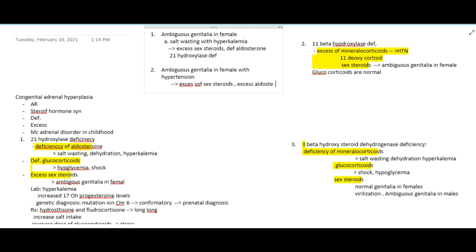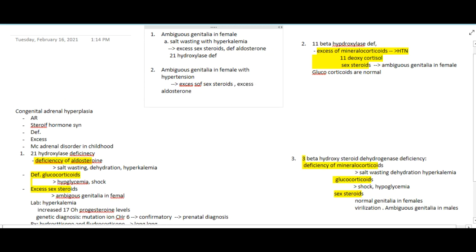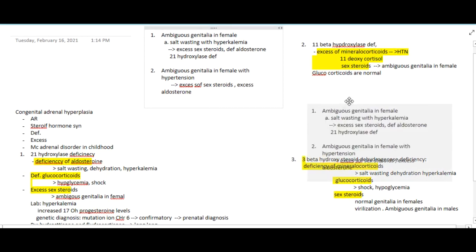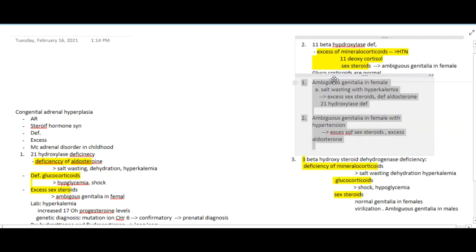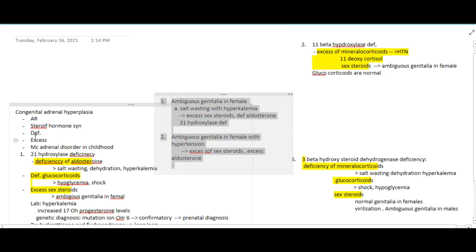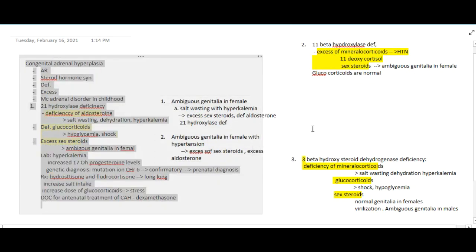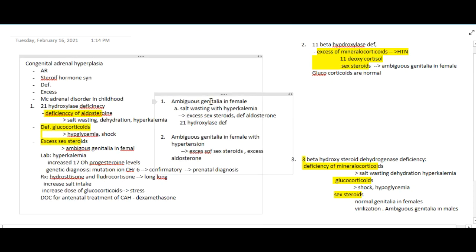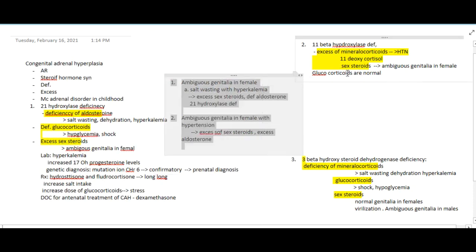So there is excess of both mineralocorticoids, that is aldosterone, and also sex steroids.